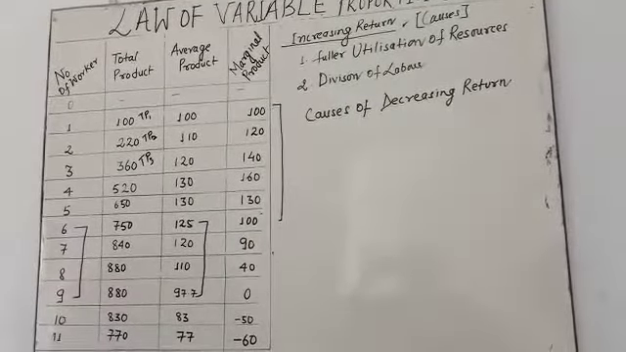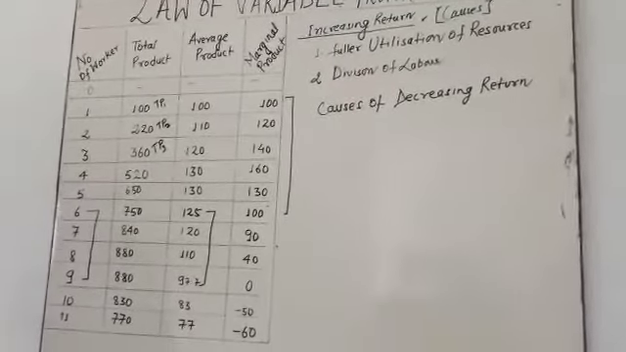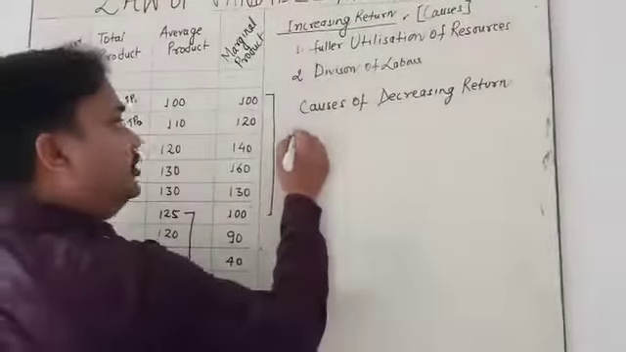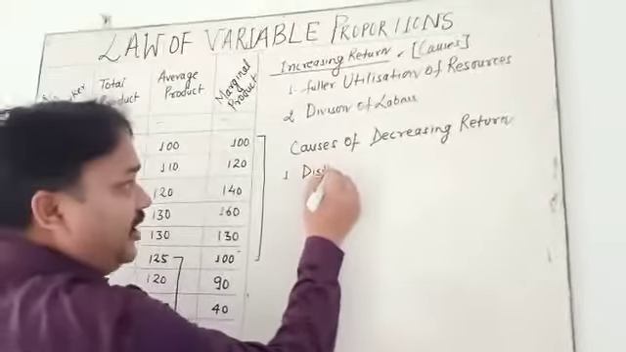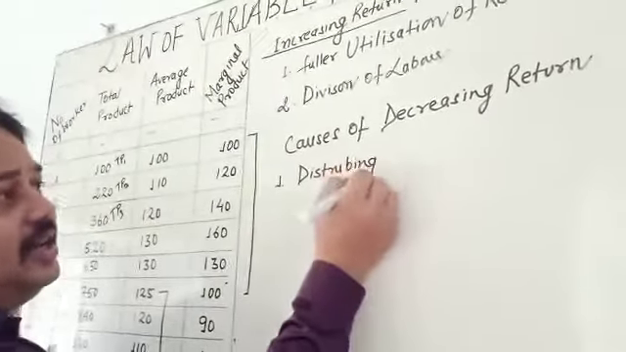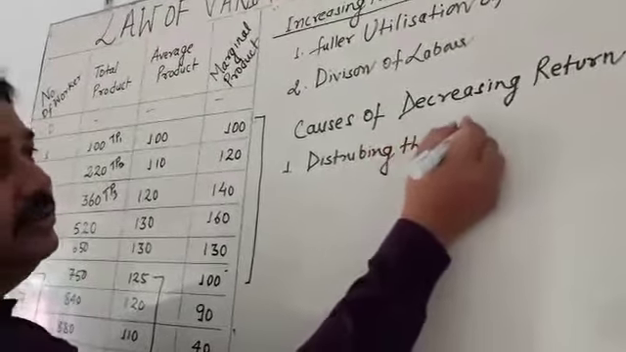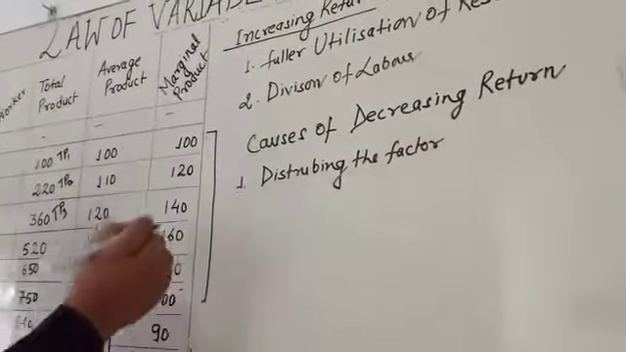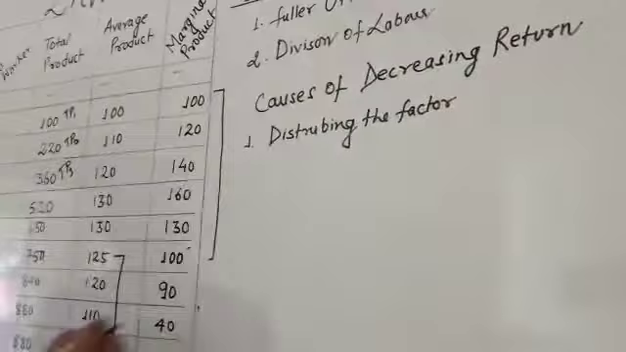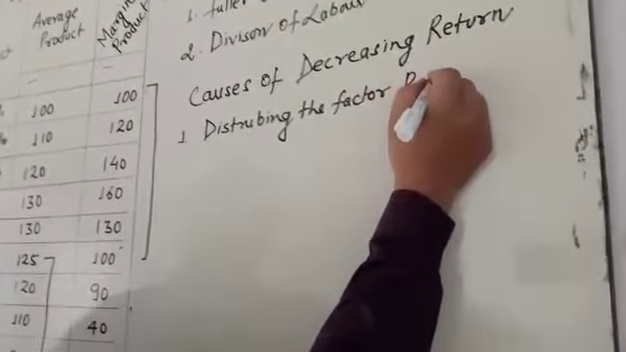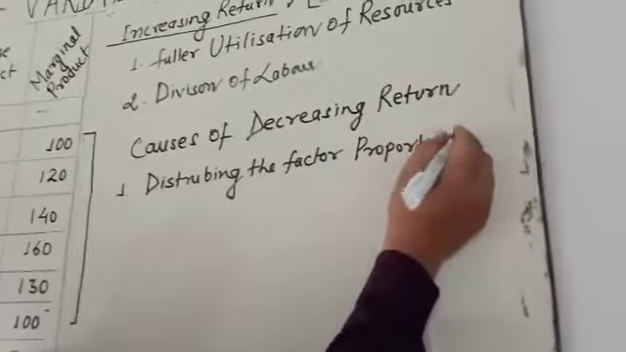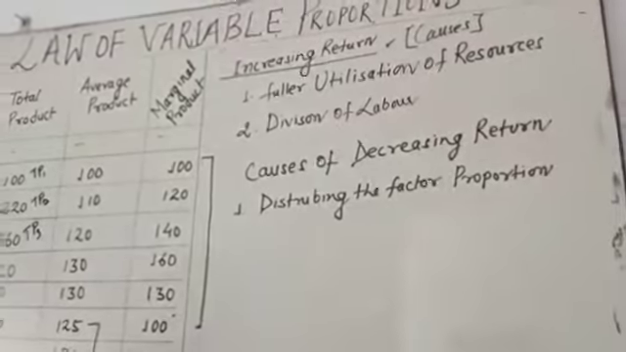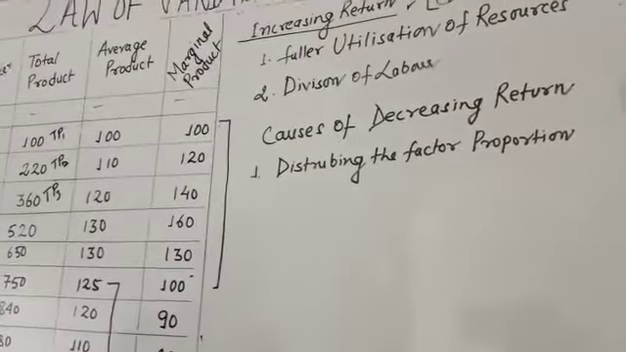Simple thing. Why is it going to decrease? The first reason is disturbing the factor proportion. The producer is not able to understand the proportion of the factors of production. Suppose a new manager comes to the factory. He is unable to manage the variable and fixed factors, so the proportion is disturbed, and the production is going to decrease.